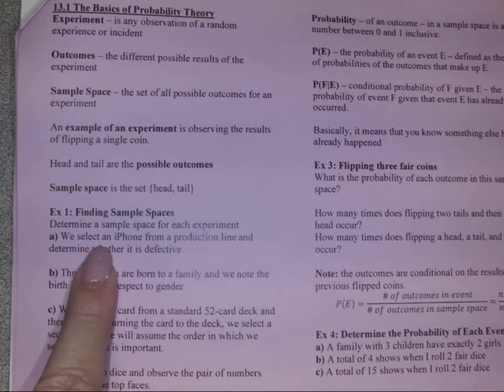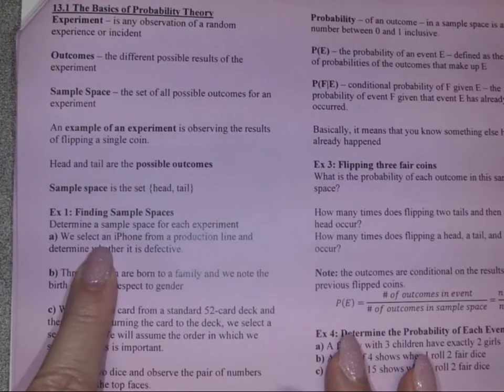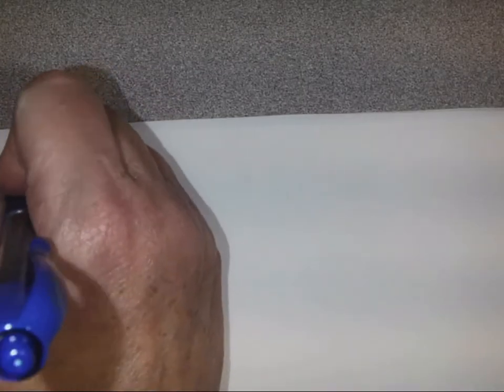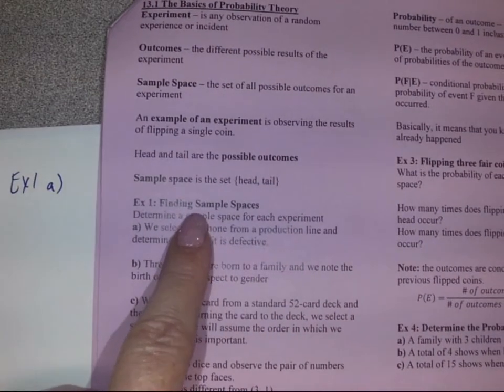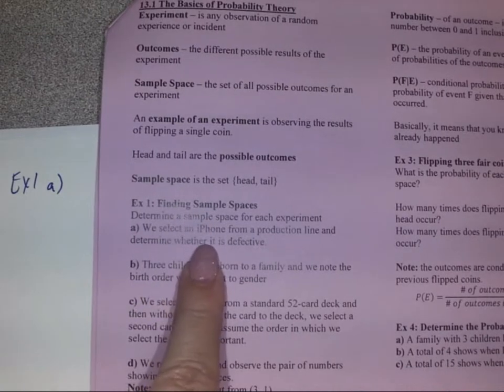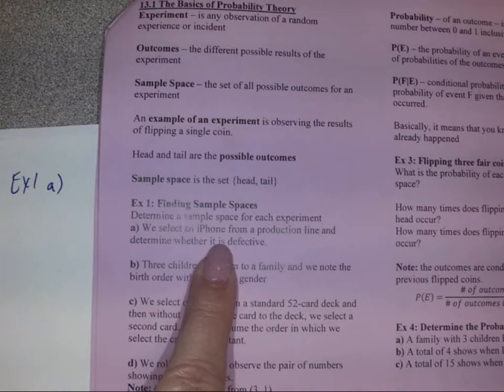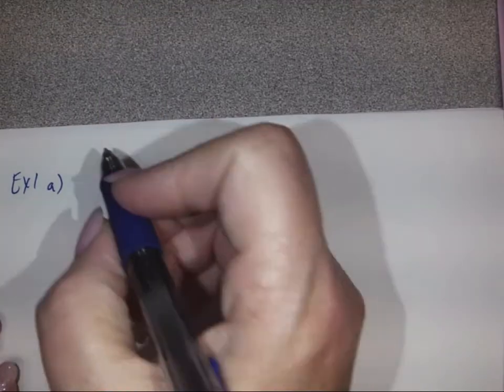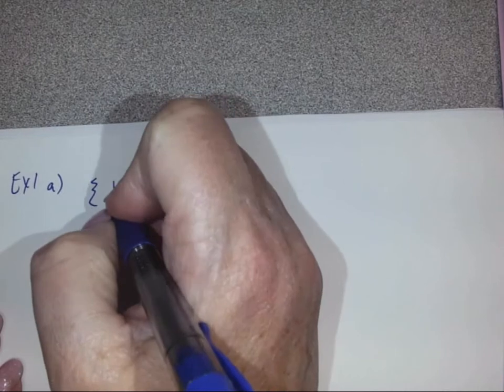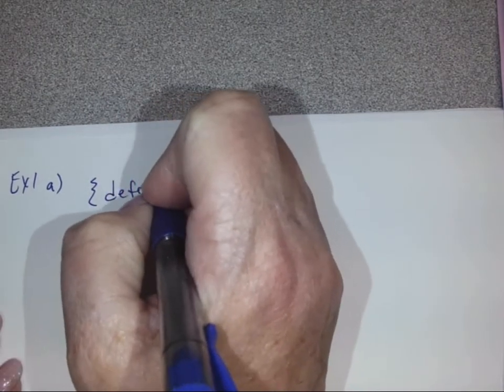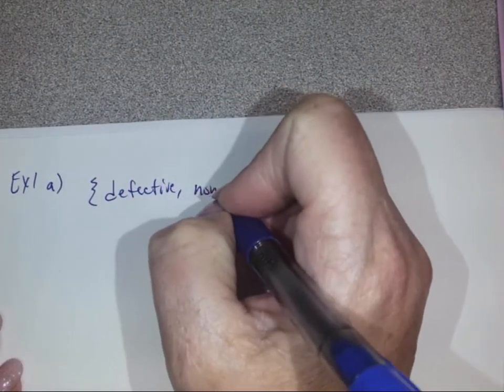So the first one is we select an iPhone from a production line and determine whether it is defective. So for example 1, part A, we want to find that sample space. So that's, remember, the possible outcomes. If we're selecting an iPhone from a production line and determine whether it is defective, we are going to find two possibilities. Our sample space will be defective or non-defective.